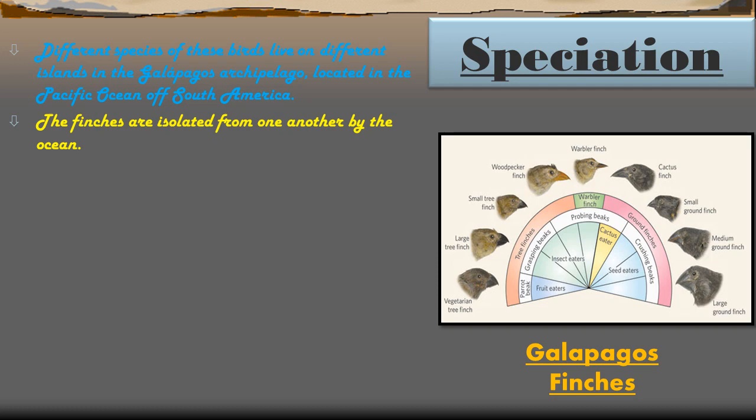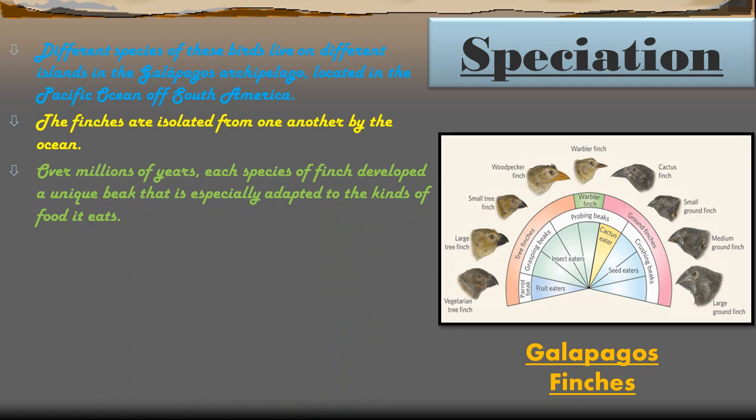Okay, so that means you can easily observe that some finches have a long beak, some have a medium beak, and some have a very small type of beak. These are the modifications that take place, or the new species that arise from the older species of finches. So over millions of years, each species of finch developed a unique beak that is specially adapted to the kinds of food it eats.